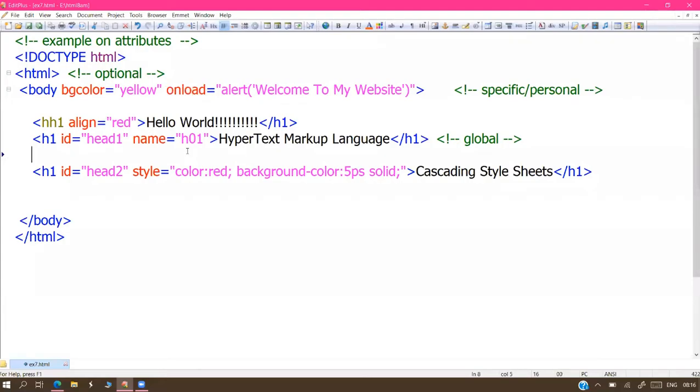So these are all the attributes here. All varieties we covered here. Download also I'm mentioning here. This is event attributes.